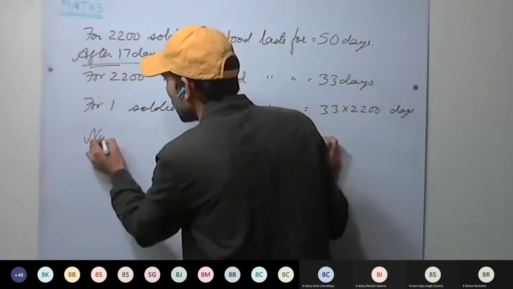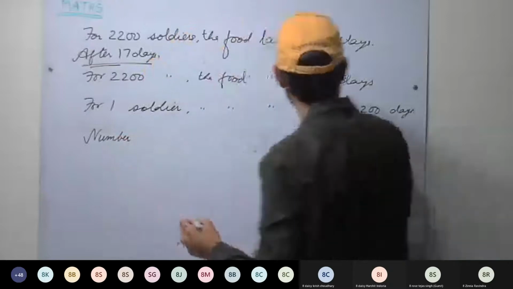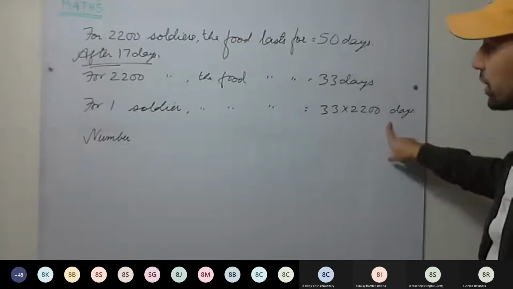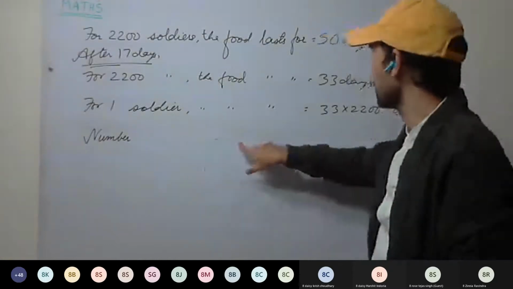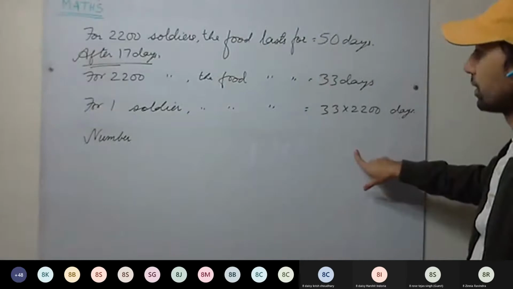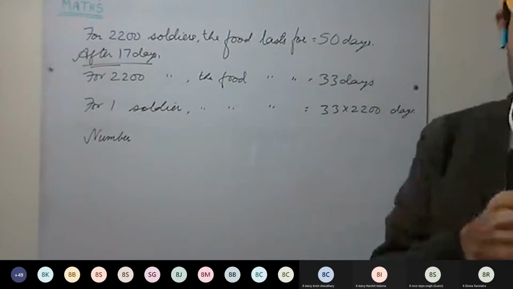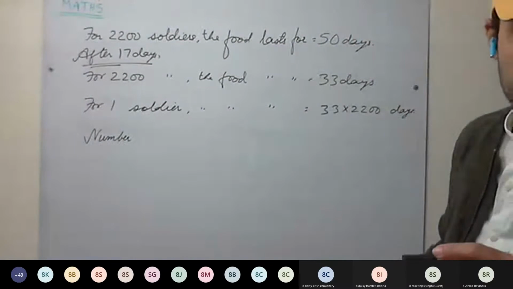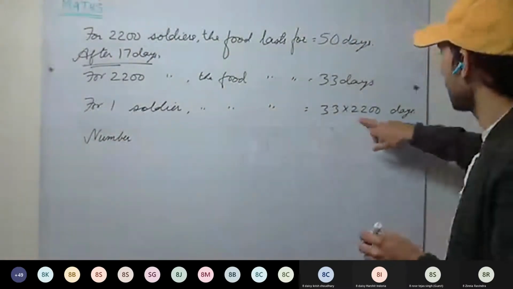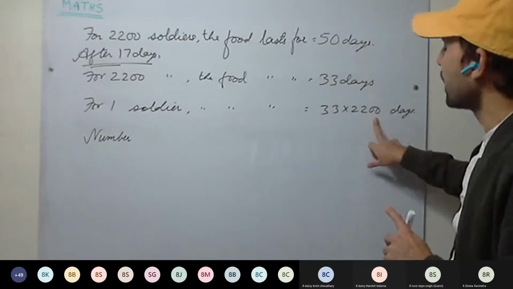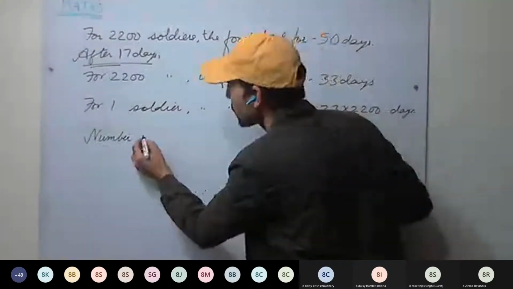Okay, this is for one soldier, it will last for these days. Now we have to calculate the number of soldiers the food lasts for. That we have to calculate. Okay, one minute, I got confused. How many soldiers have joined? For one soldier, it lasts for these many days. Then the number of soldiers.